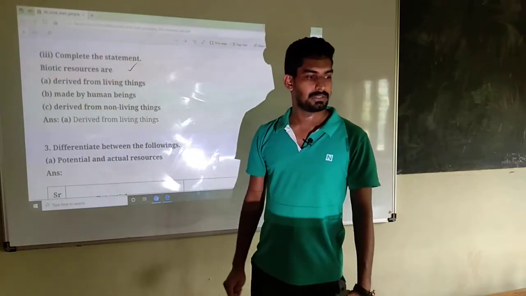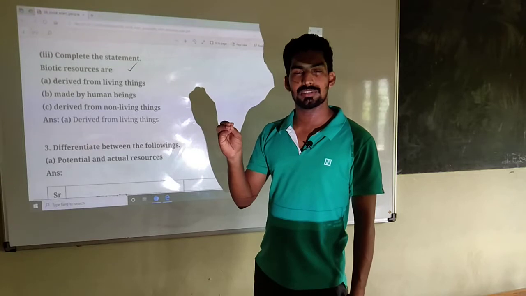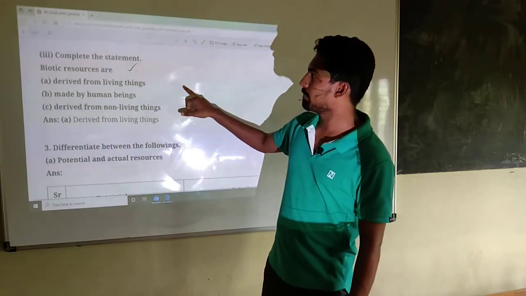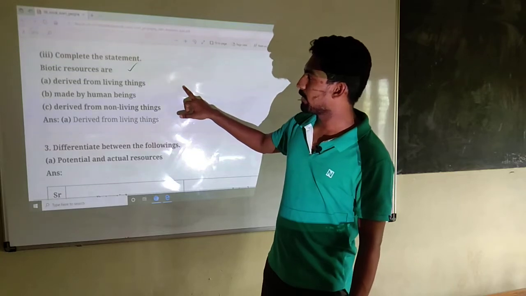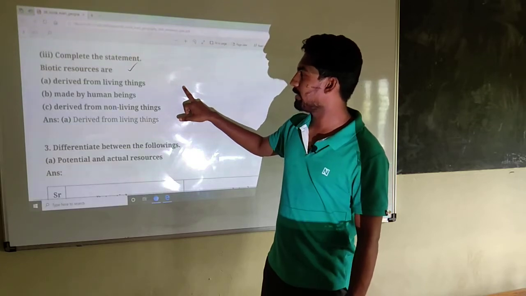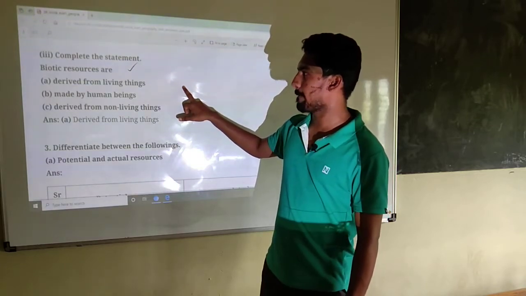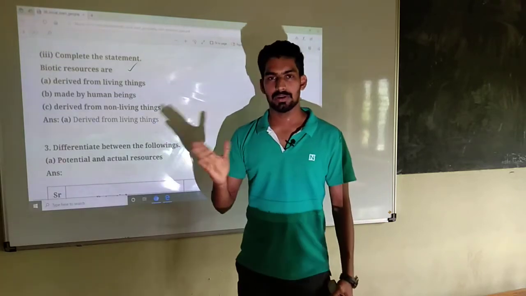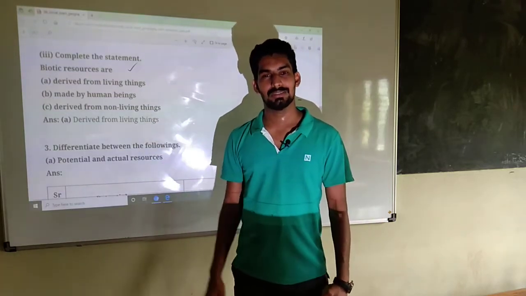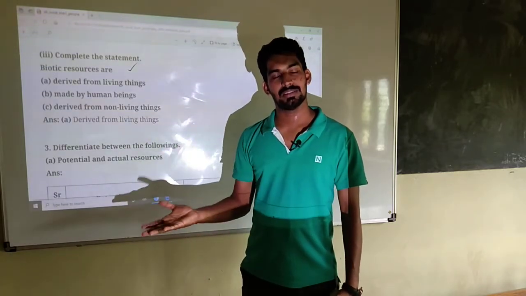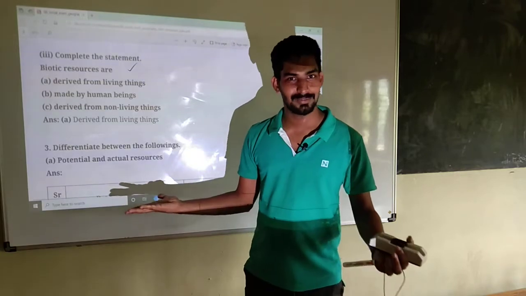Complete the statement. Biotic resources are derived from living things, made by human beings, or derived from non-living things. Okay. So let's hear the answer. We know what is biotic resource and what is abiotic resource. All living things are called biotic resource, all non-living things are called abiotic resource. It is very simple, right?